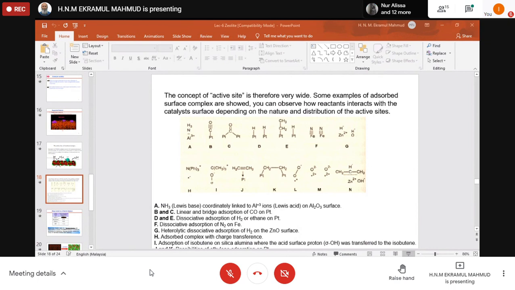We observe this if we crack that high molecular weight, long chain hydrocarbon, and we find that it's overcracked and producing these small particles of carbon which we do not want, and the catalyst is deactivated. We need to change it. We need to regenerate. We need to stop this, otherwise gaseous products will form more.